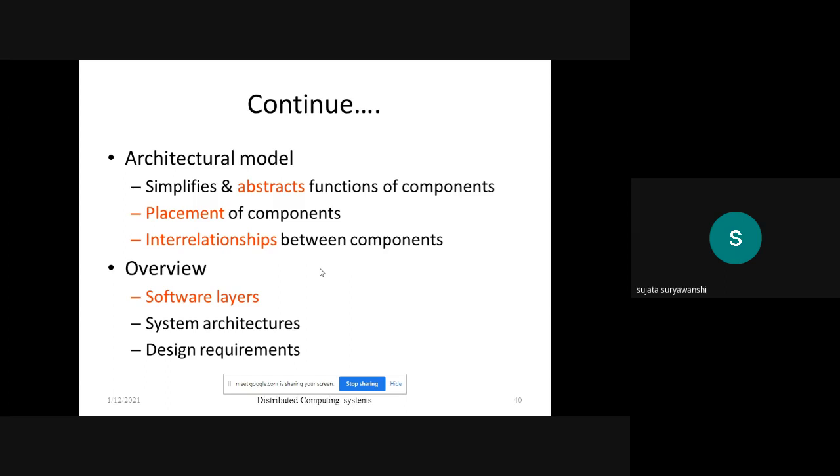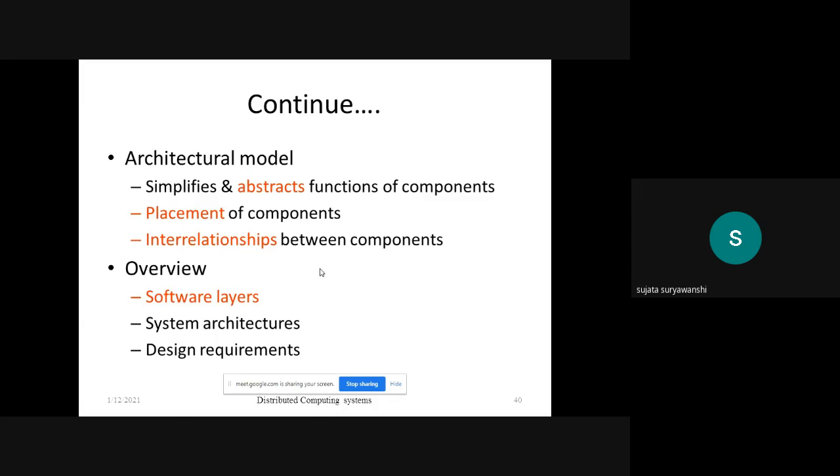Here we can describe the different layers of the architectural model, that is, with the help of what type of components the architectural model is created. The first is the software layer, the second is system architecture, and the third is design requirements.